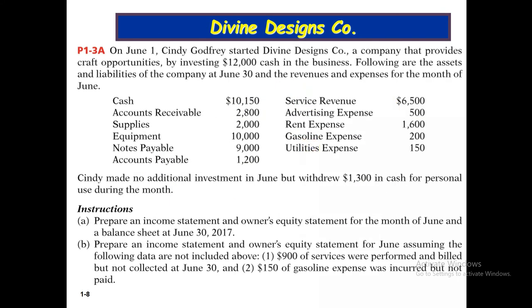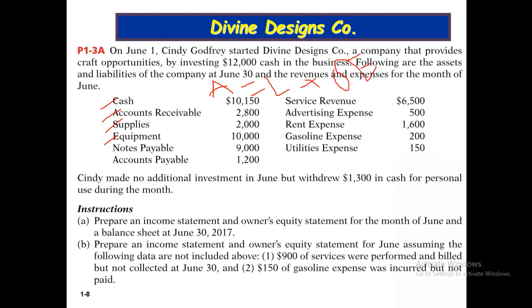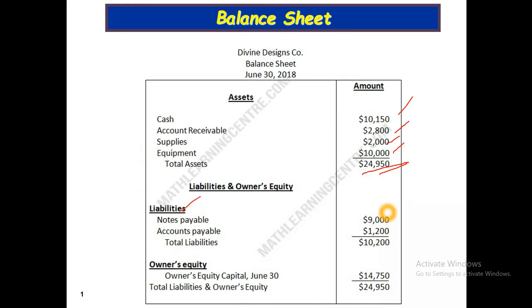Now we will prepare our balance sheet. In the balance sheet, we have assets equal to liabilities plus owner's equity. Here we have four assets: cash, accounts receivable, supplies, and equipment. So this is our total assets. Then we have liabilities. We have two types of liabilities: notes payable and accounts payable. So this is our liabilities side, and this is our total liabilities.